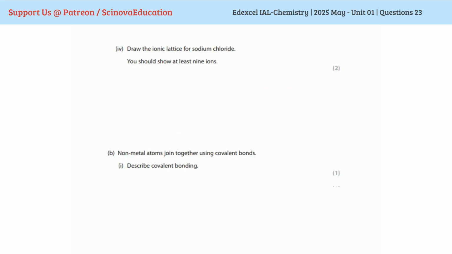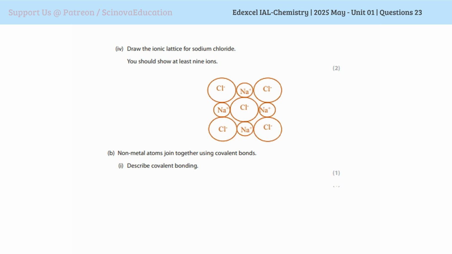Draw the ionic lattice for sodium chloride. You should show at least 9 ions alternately arranged. Positive and negative ions should be included in your diagram, and at least 9 ions have to be included. Better if you can draw representing the sizes, like in this diagram, the chloride ion is larger than the sodium ion.